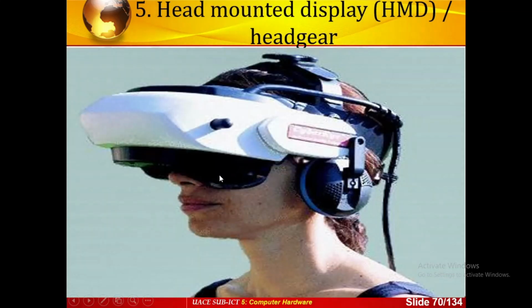This way you can see the virtual world, see the creativity of the environment which is in there. You can see yourself in another world. That's what we mean by putting on this headgear, or what is called head-mounted display, HMD.